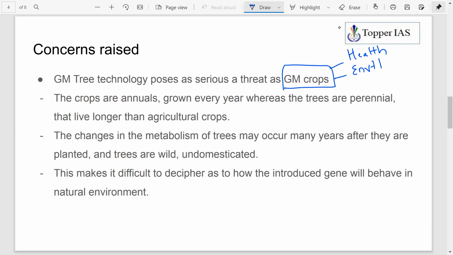It is said that GM crops are annuals, grown every year, whereas trees are perennial and live longer than agricultural crops.